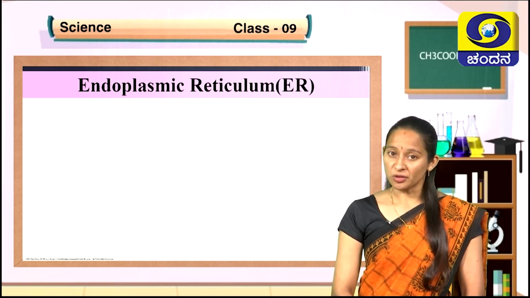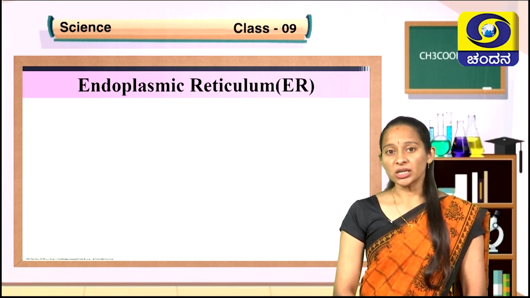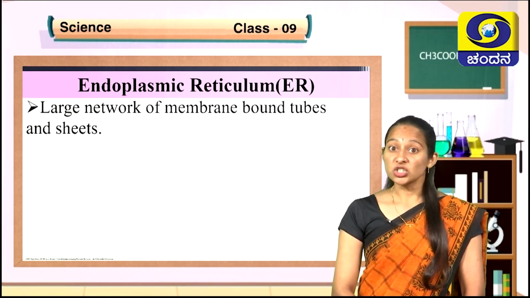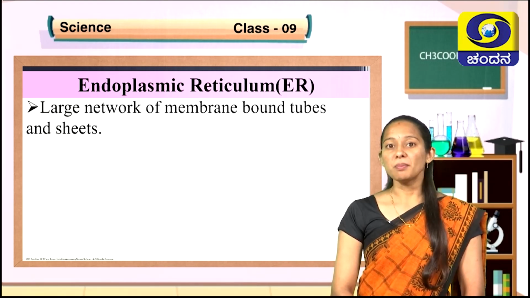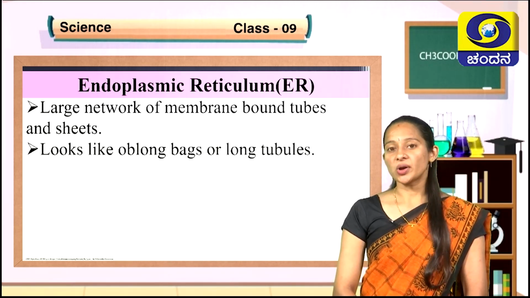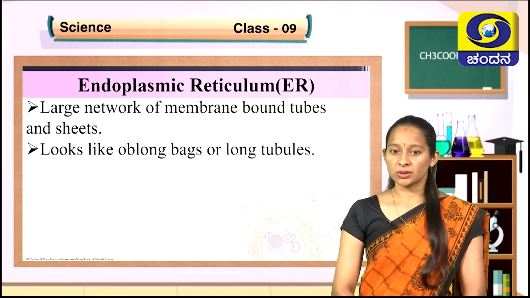What is the meaning of reticulum? Reticulum means network-like. So, endoplasmic reticulum is a large network of membrane-bound tubes and sheets present inside the cytoplasm. It looks like oblong bags or long tubules.